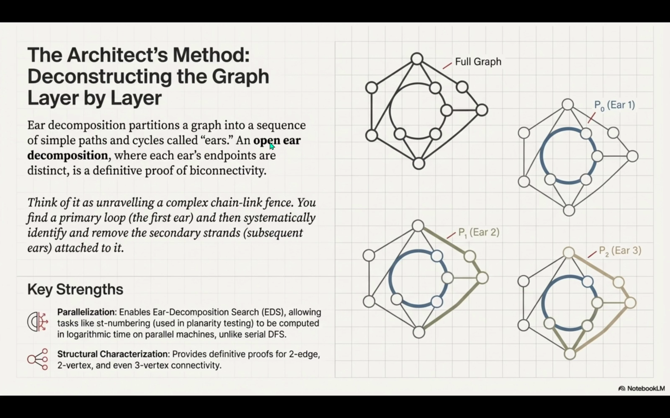Think of it like weaving a complex knot. The first ear is a basic cycle. Then every subsequent ear is a path that starts on that existing structure, goes out, and comes back to attach at a different point. And what does that structure tell you? The existence of an open ear decomposition, where each new ear only attaches at its two endpoints, is basically an undeniable certificate that the graph is bi-connected. It's a structural proof of resilience.